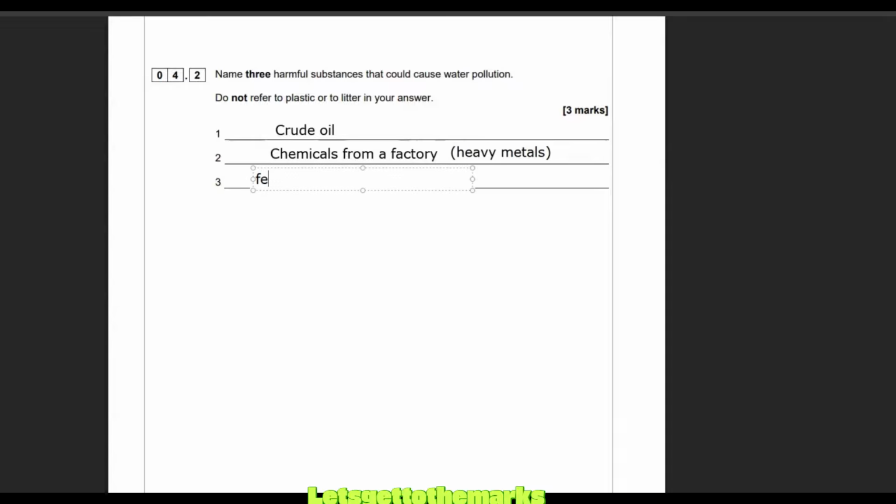Other things would be fertilizers. Now, farmers all over the world use fertilizers to make their foods grow better so they can feed the population, get a higher yield of food. Unfortunately, when it rains, these leach into the sea and they cause algal blooms, etc. So fertilizers are a problem. And of course, when it rains heavily, sewage systems overflow and contaminate the water. Sewage, basically feces, urine, and that stuff can get into the water and be a harmful substance. So sewage is another one there. There's possibly other ones. You'd have to consult the mark scheme. Check out the link in the description for that.